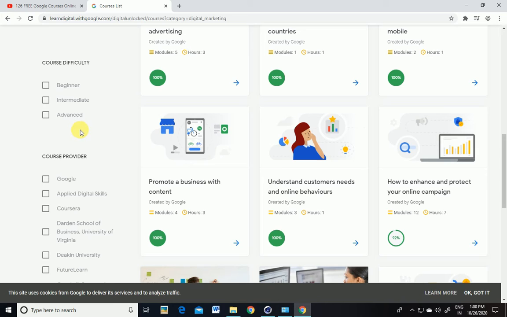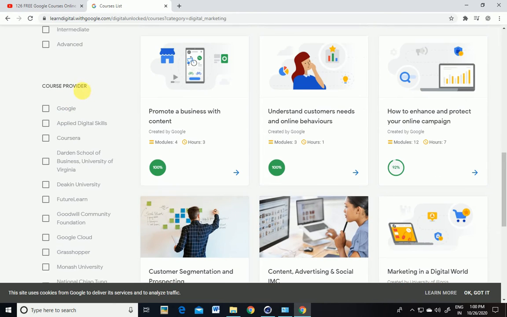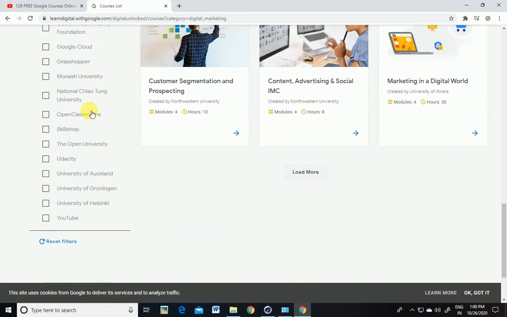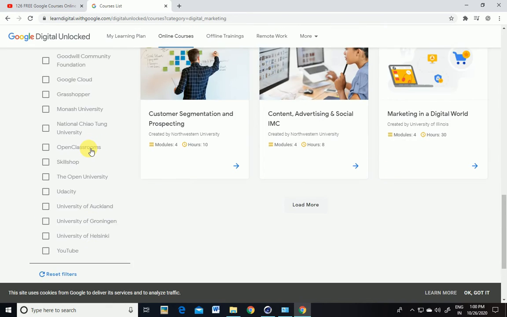Thereafter, course difficulty. Let's say you are practicing something where you already know the basics, so you don't want to go through the basics again. Then you will choose intermediate, and you can also choose advanced. According to your requirement and your need, you can select the courses and go through them.